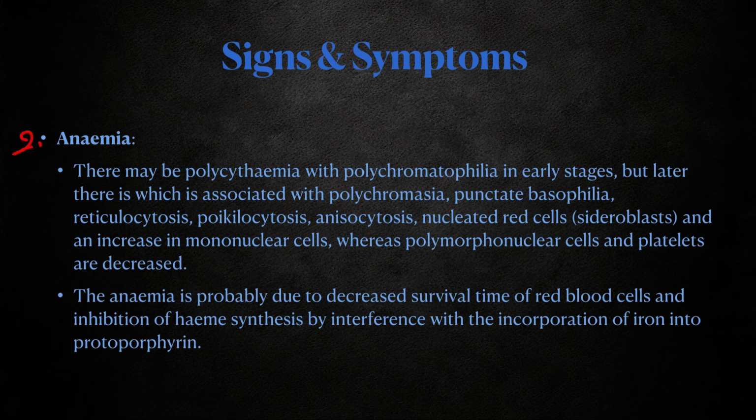With anemia there may be polycythemia with polychromatophilia in early stages, but later also polychromasia, punctate basophilia, reticulocytosis, poikilocytosis, anisocytosis, nucleated red cells, sideroblasts, and an increased amount of mononuclear cells, whereas polymorphonuclear cells and platelets are decreased.